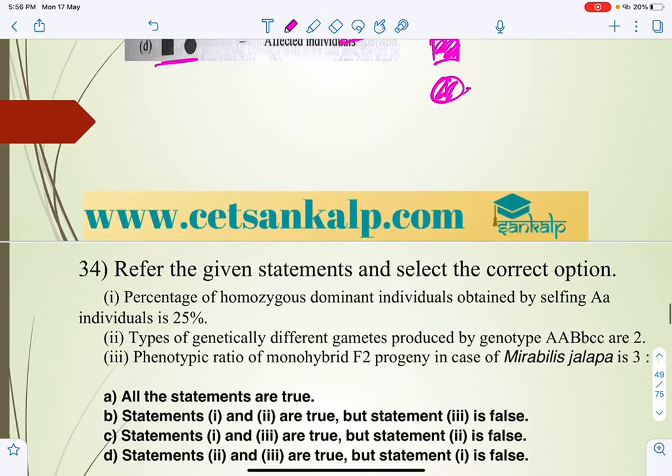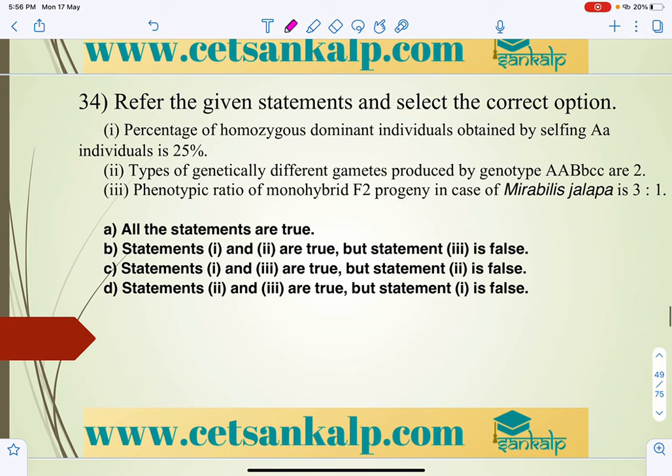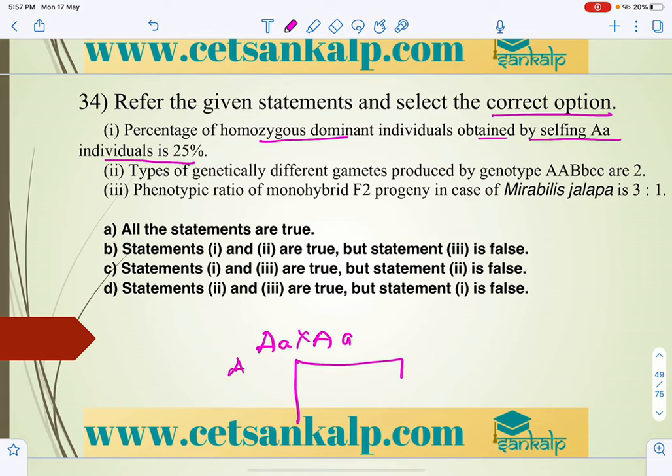Next, refer to the given statements and select the correct option. The 34th question. The percentage of homozygous dominant individuals obtained by selfing Aa is 25%, correct. Same as with tall plants, if you cross Aa, we can take the checkerboard. Homozygous dominant AA we only get here, in almost all cases like this.